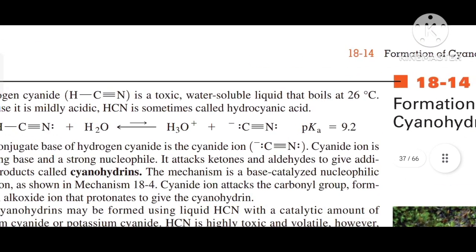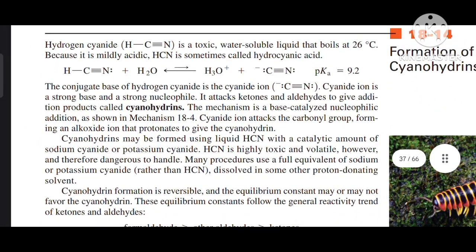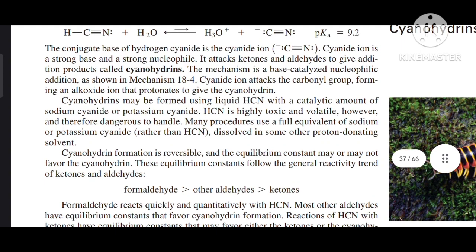Formation of cyanohydrins. Hydrogen cyanide, that is HCN, is a toxic, water-soluble liquid that boils at 26 degrees C. Because it is mildly acidic, HCN is sometimes called hydrocyanic acid. The conjugate base of hydrogen cyanide is cyanide ion. Cyanide ion is a strong base and strong nucleophile. It attacks ketones and aldehydes to give addition products that are called cyanohydrins.